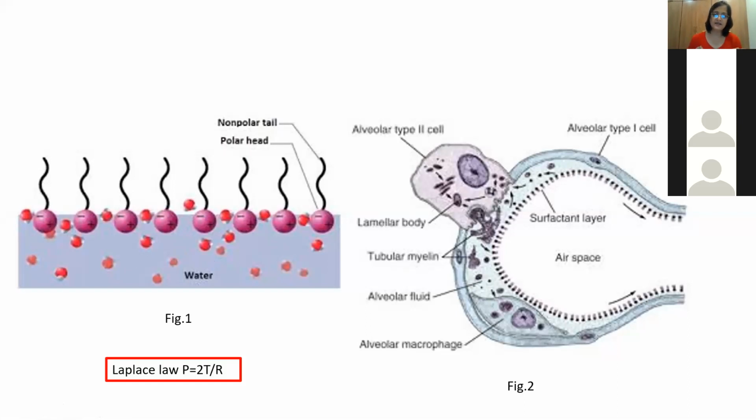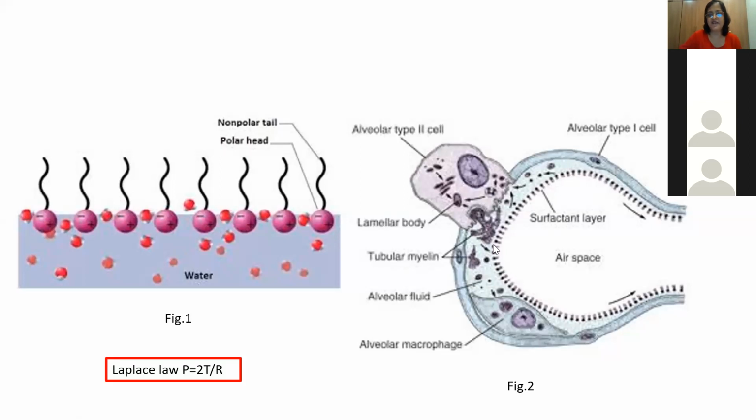So once there is delivery, the air enters, as you can see, and the fluid is getting absorbed. But at this air and fluid interface, the air cannot interfere with these water molecules to reduce the surface tension. So this is done by the surfactant layer.